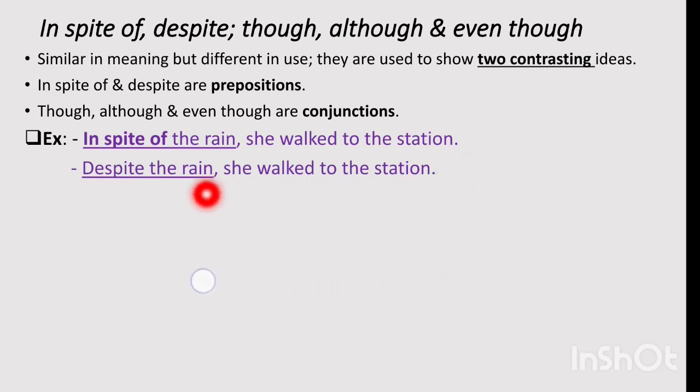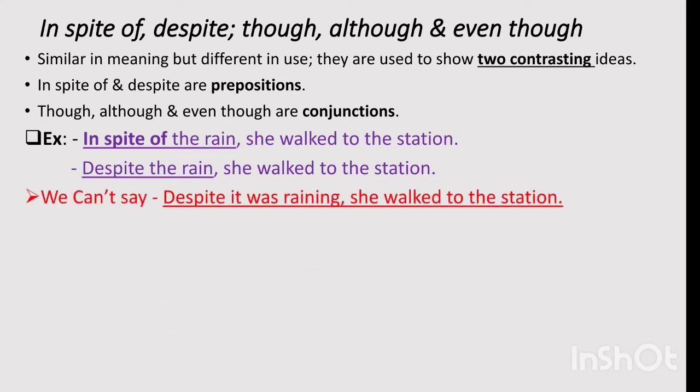So in spite of the rain, ये फ्रेज है क्योंकि इस फ्रेज के पास अपना सब्जेक्ट और अपनी वर्ब नहीं है. Similarly, in spite of can be replaced by despite, but despite is not followed by of. Despite of नहीं है, only despite: Despite the rain, she walked to the station. So it means we can use in spite of as well as despite. One thing more that you have to notice here, we can't say despite it was raining she walked to the station. We can't say this. This will be grammatically incorrect.